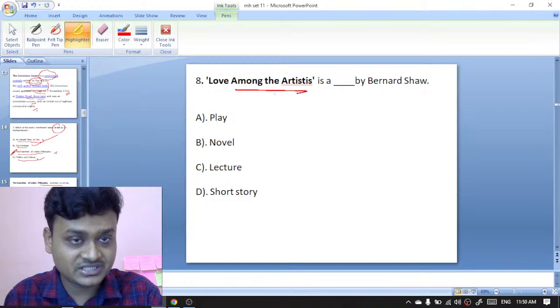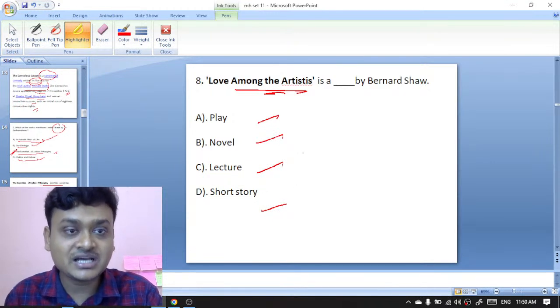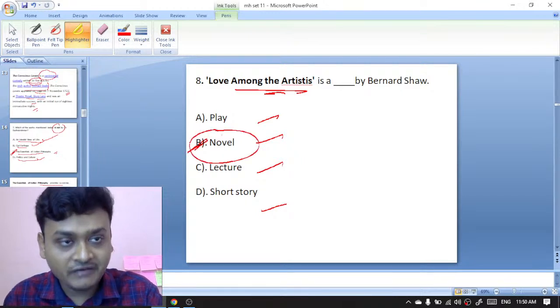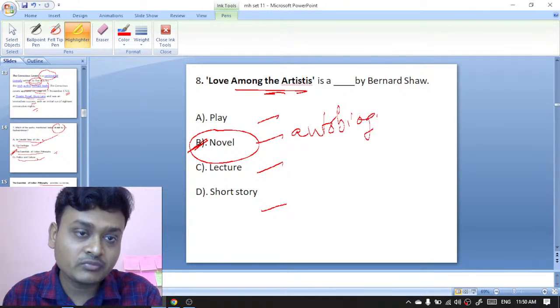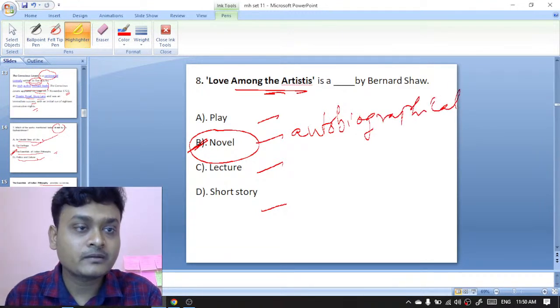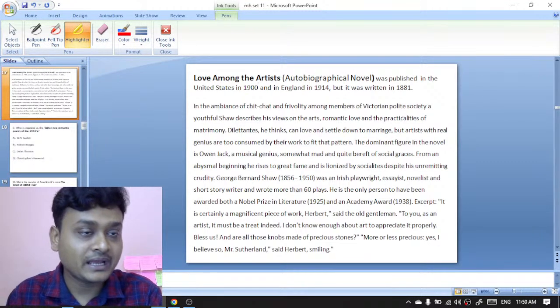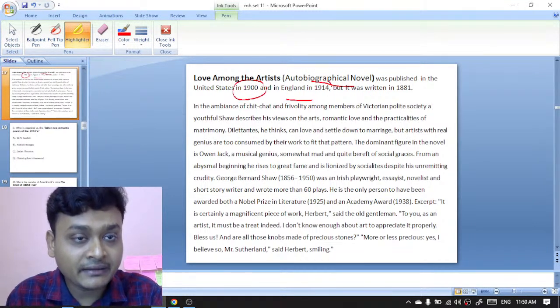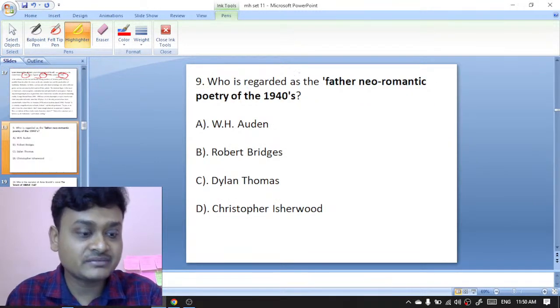Love Among the Artists is a dash by Bernard Shaw: a play, novel, lecture, or short story. Love Among the Artists is an autobiographical novel by G.B. Shaw. So it's a novel, and B is the right option. The autobiographical novel was published in the United States in 1900 and in England in 1914, but it was written in 1881. Moving on to question number 9.